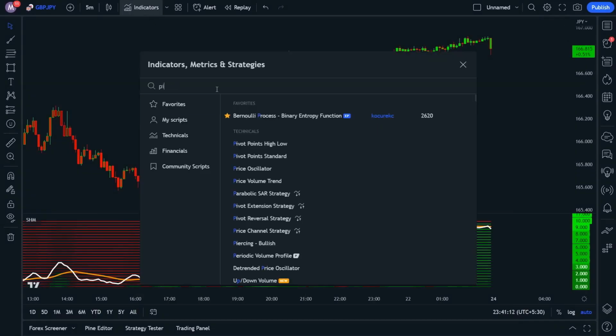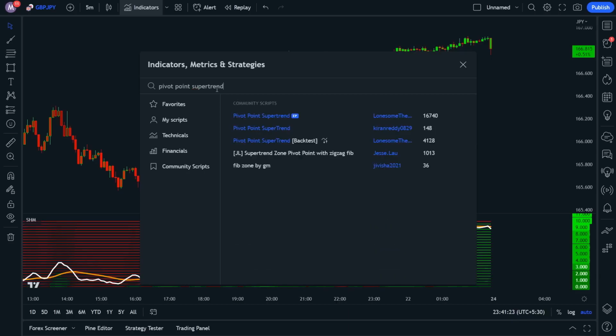Head to the indicator step and search for pivot point super trend by Lonesome. Add it to the chart.